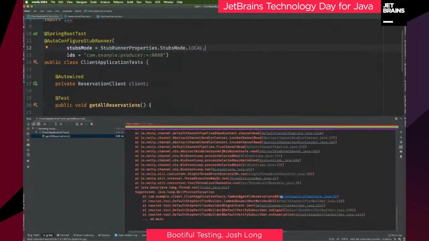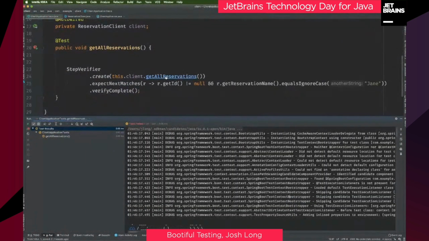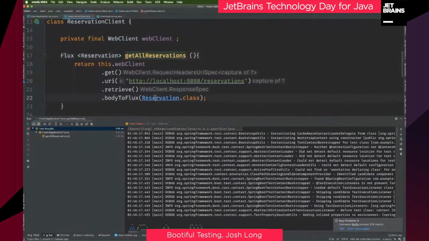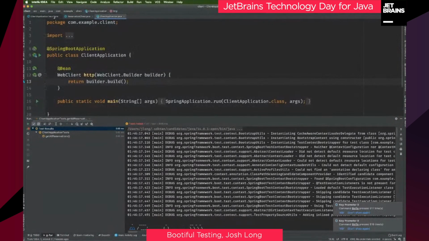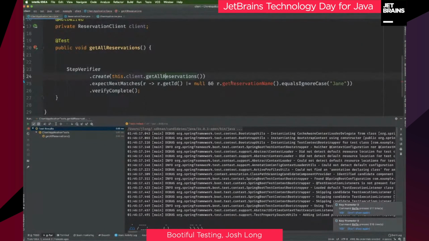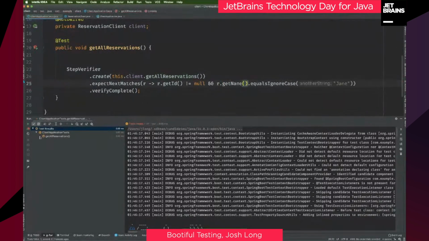All right, we got a bug. There's a null pointer, and I think you can guess where. You see, earlier on, I wrote this code, and I created a client-side representation of the type Reservation. I used reservationName instead of name. That doesn't exist. That doesn't match. So now, by using contract testing, I've actually managed to catch a bug in the network protocol as opposed to in the Java interfaces, right?